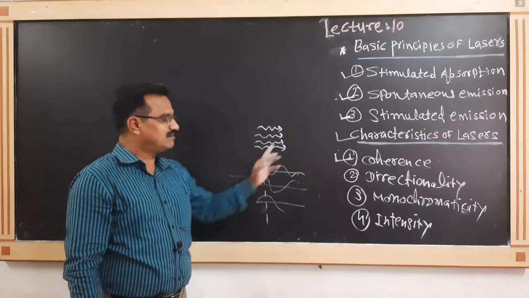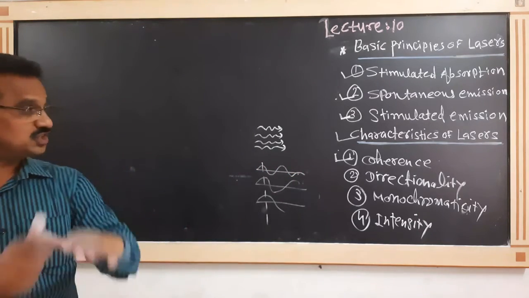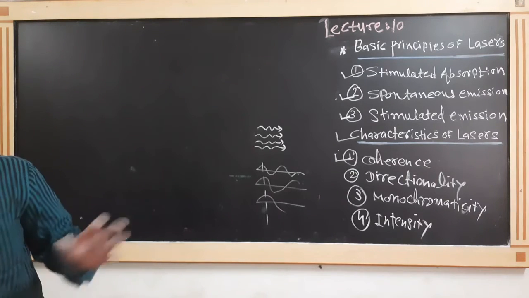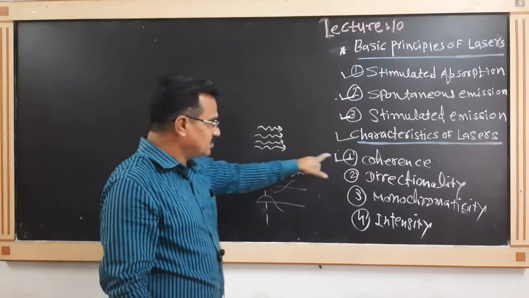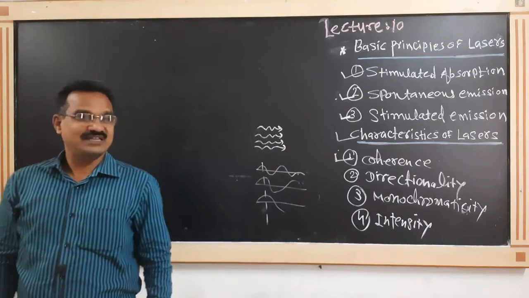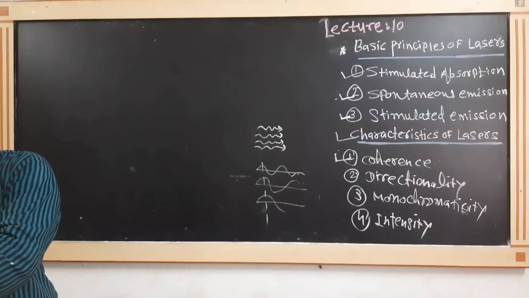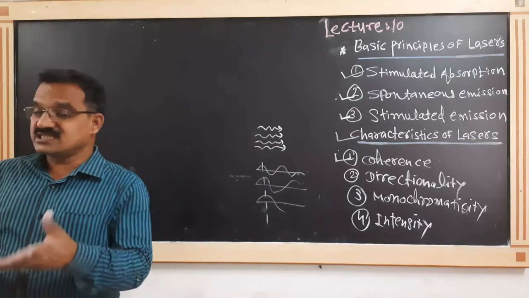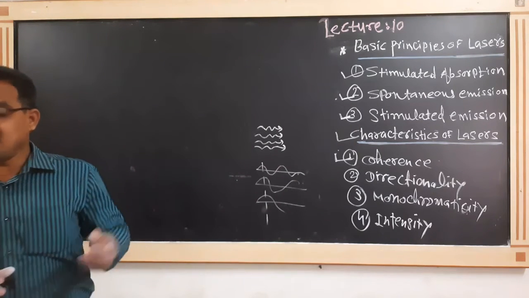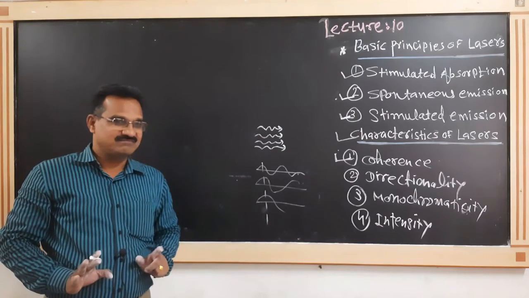That's why the light produced by the laser is coherent. This is the difference from ordinary light. For production of such coherent light, the stimulated emission technique is used, which we have already studied. Considering all these points, light generated by a laser is highly coherent.